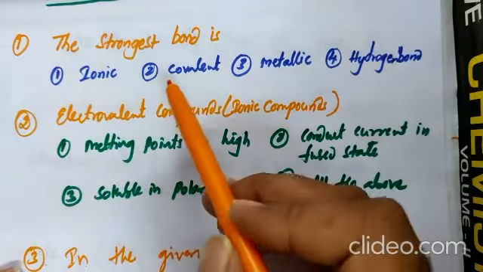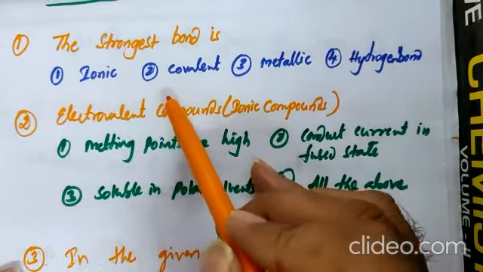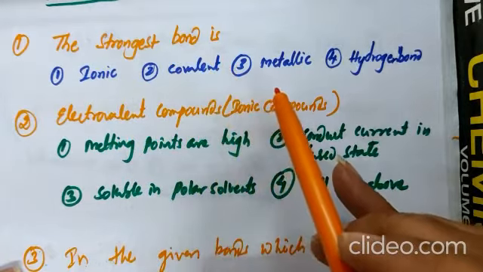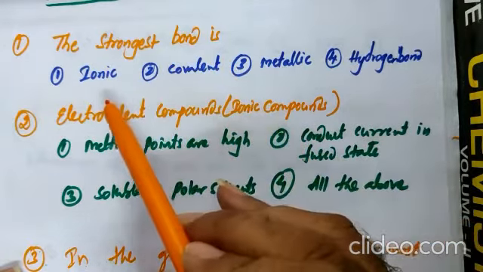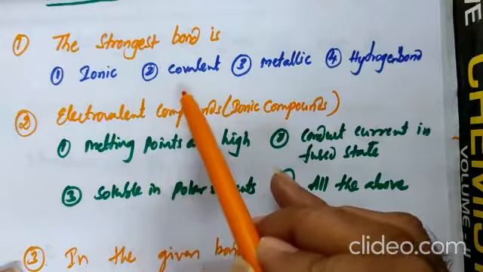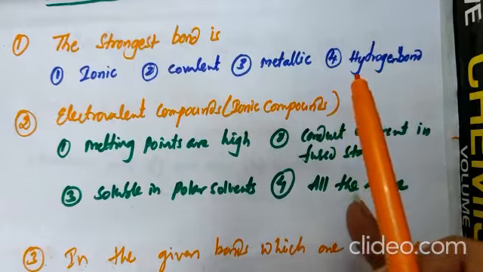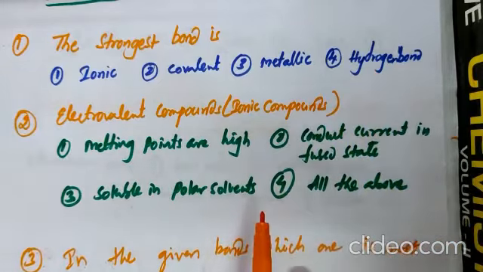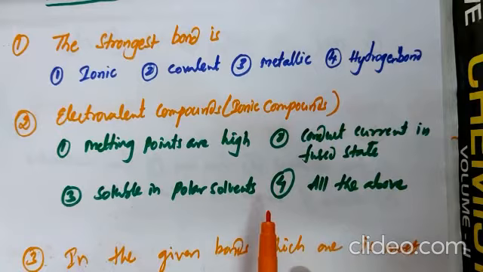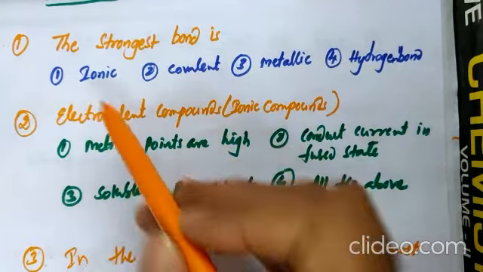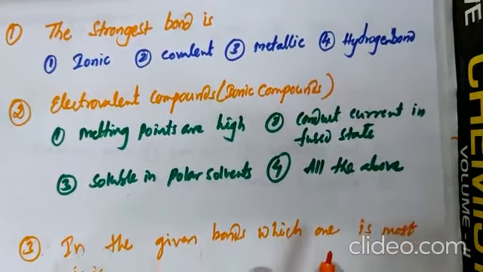First question, which of the following is the strongest bond? Options are ionic bond, covalent bond, metallic bond, hydrogen bond. Among these, strong attractions developed between two oppositely charged ions, that is ionic bond. So the strongest bond is what? Ionic bond.